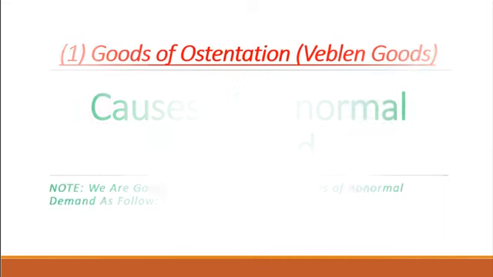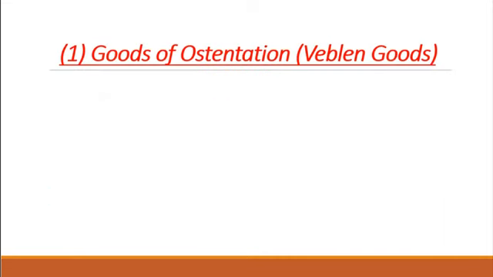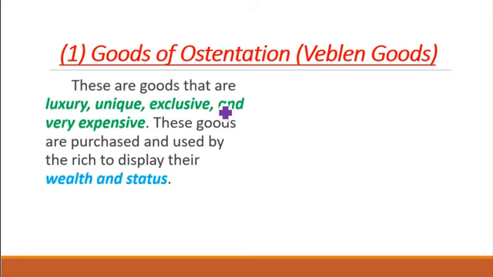The first one we are looking at is goods of ostentation, or Veblen goods. That is, goods that are ostentatious in nature. What are these goods? They are goods that are luxurious, unique, exclusive, and very expensive. As a matter of fact, they are demanded by the rich and the wealthy in society. They demand these goods even when their prices are going up, in order to maintain their wealth or their status, to display it. They are ostentatious in nature, just to show that truly they have the money.